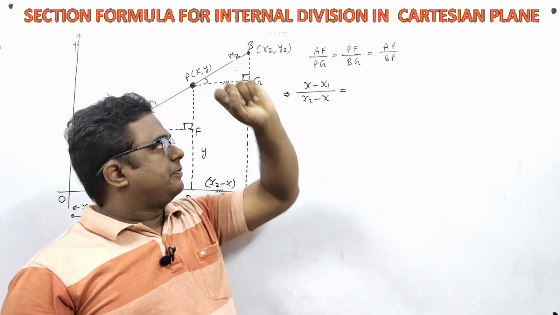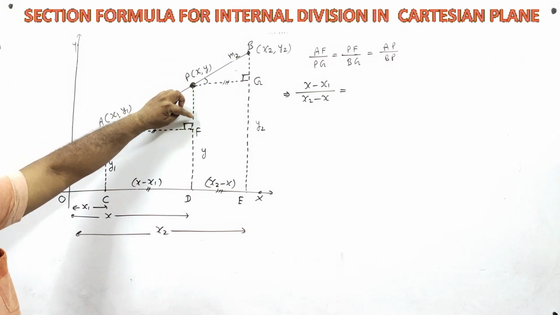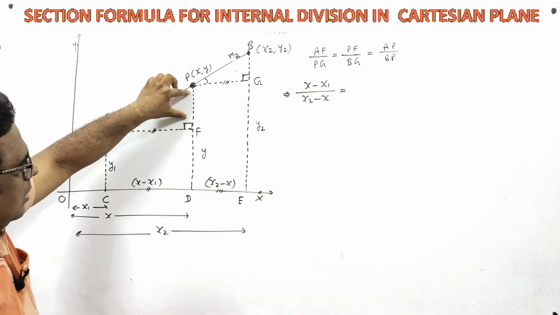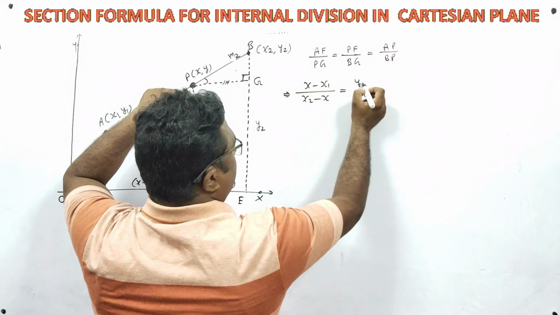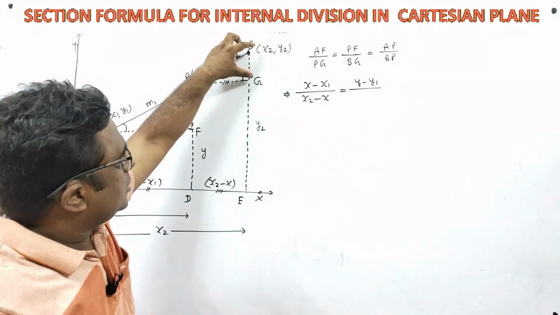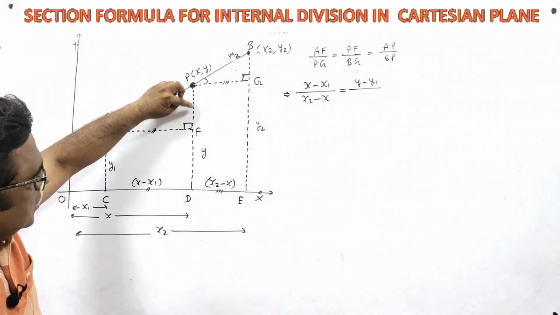Next, PF. Where is PF? PF is here. This total height is y and this height is y1. So this much part will be left: y minus y1. And next is BG. BG is this much. This total height is y2 and this is y.